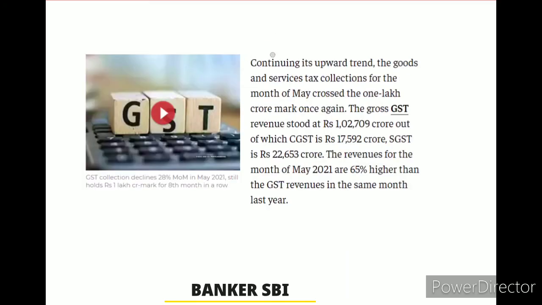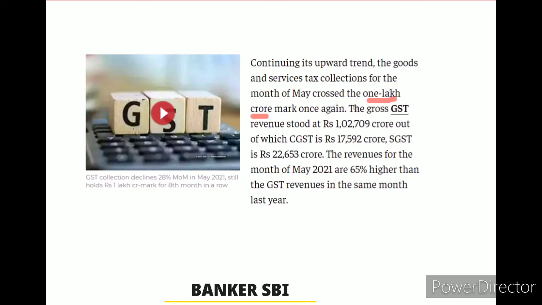You see guys, continuing its upward trend, the Goods and Service Tax collection for the month of May crossed 1 lakh crores guys. So every item we purchase, we are paying GST, right? So for this month guys, May month crossed 1 lakh crore guys.